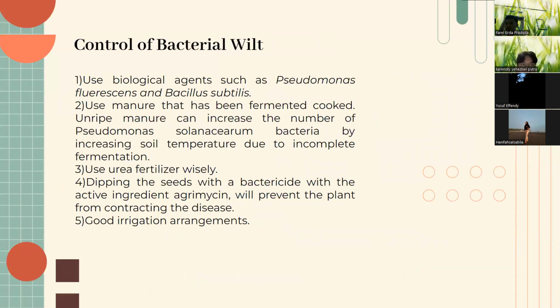To control bacterial wilt, the first is biological agents such as Pseudomonas fluorescens and Bacillus subtilis. Second, use manure that has been fermented and cooked. Unripe manure can increase the number of Pseudomonas solanacearum bacteria by increasing soil temperature due to incomplete fermentation. The third, use urea fertilizer wisely. Dipping the seeds in a bactericide with the active ingredient agromycin will prevent the plant from contracting the disease. The fifth, good irrigation arrangement.